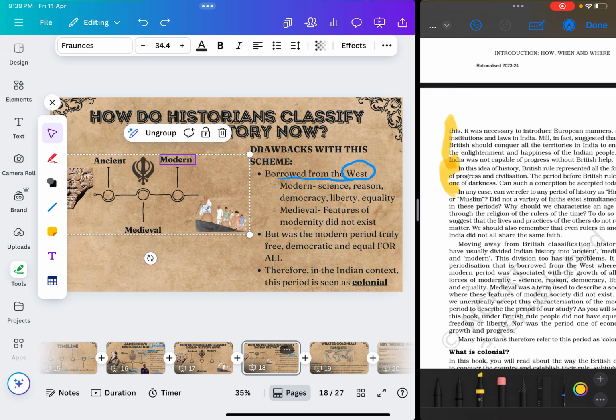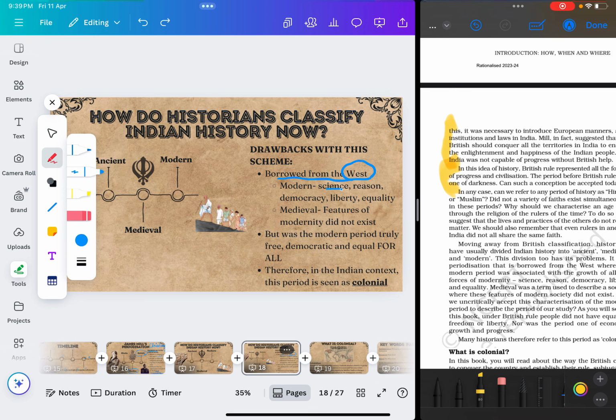Science is, I hope everyone understands what science is, reason or logic. Democracy is a form of government where people can choose who their government is. Liberty or freedom and equality. And according to the West, all of this was available in the modern period,